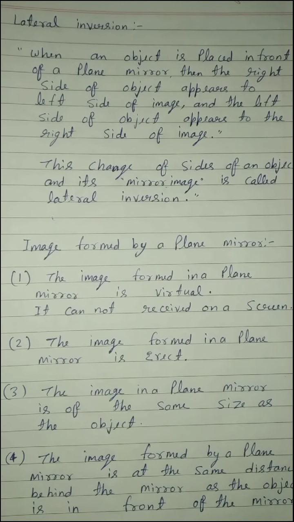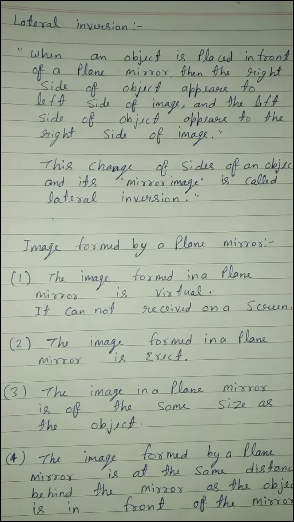Now next heading is image formed by a plane mirror, having property number 1. The image formed in a plane mirror is virtual. It cannot be received on a screen. It is due to the light rays appearing to meet. They actually do not meet each other, they only appear to meet. Then in this case, the image formed is virtual.